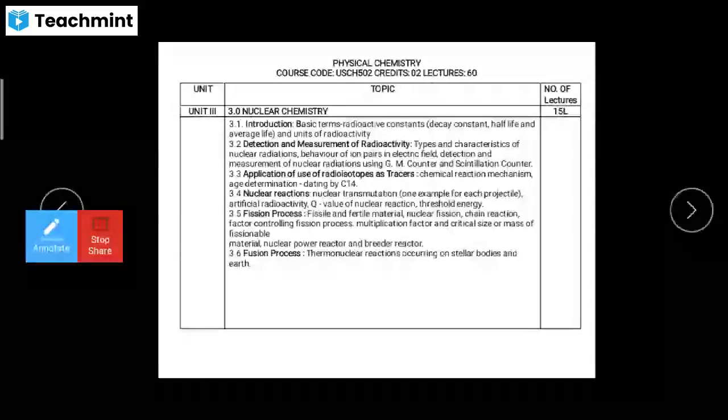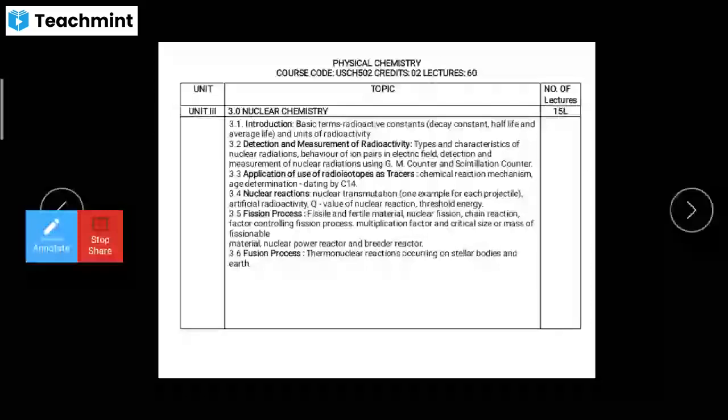Then nuclear chemistry. In nuclear chemistry we have to study the basic terms involved: decay constant, half-life, average life, then the units of radioactivity. Then how we can detect and measure the nuclear radiation, also called radioactivity. We have to discuss the different types of these radiations, their characteristics, the behavior of the ion pair in the electric field, and detection and measurement of nuclear radiation using the GM counter and the scintillation counter, which we have to see in detail.